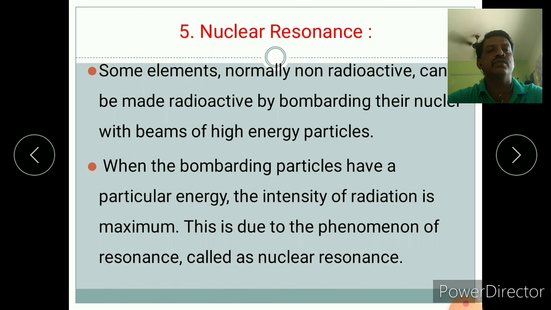Nuclear resonance. Some elements that are normally non-radioactive can be made radioactive by bombarding their nucleus with a beam of high energy particles. When the bombarding particles have a particular energy, the intensity of radiation is maximum. This is due to the phenomenon of resonance, called nuclear resonance.